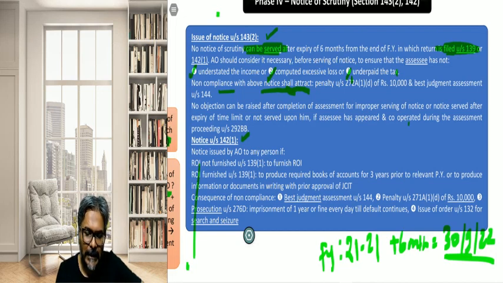Fine, students. Now if you all see very carefully, what I told you is that the notice should have been served by 30th September 2022.